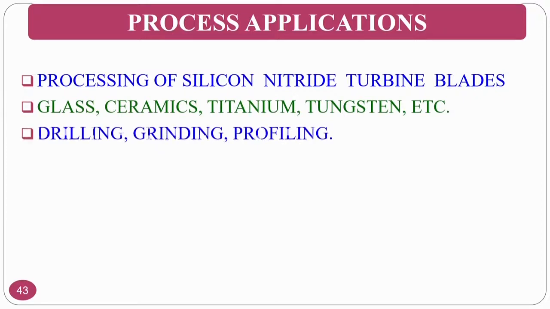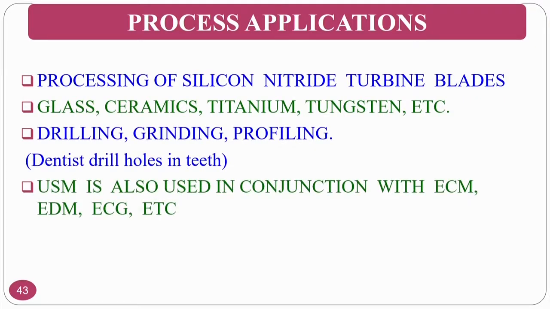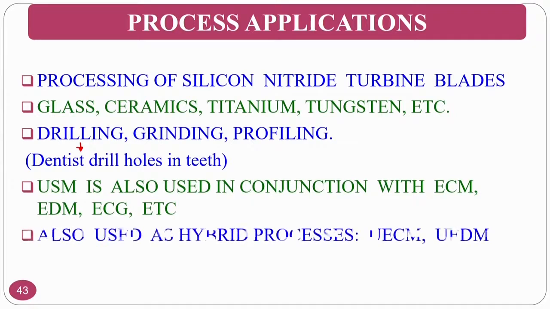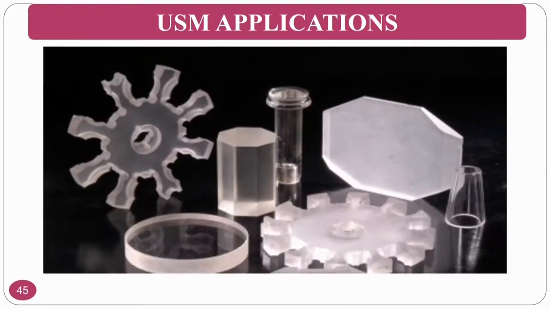You can also use it for drilling holes in teeth; a dentist normally uses an ultrasonic assisted drill bit. These are the applications, on glasses and many others, using ultrasonic machining. These are some of the features developed by ultrasonic machining.